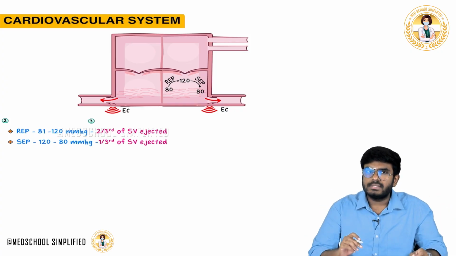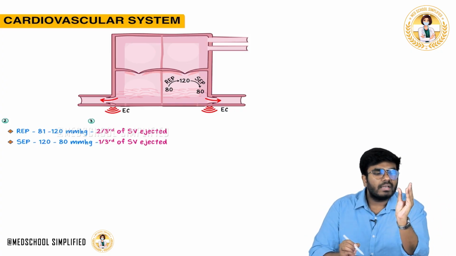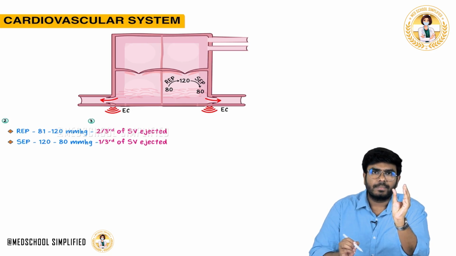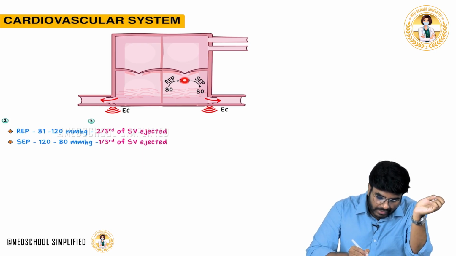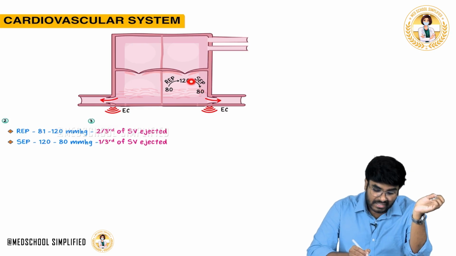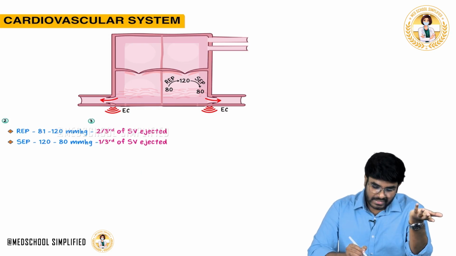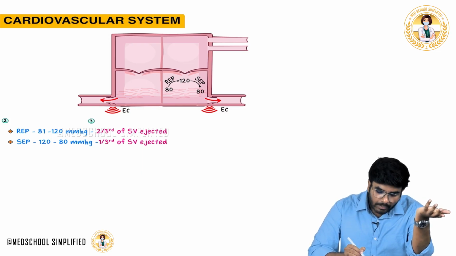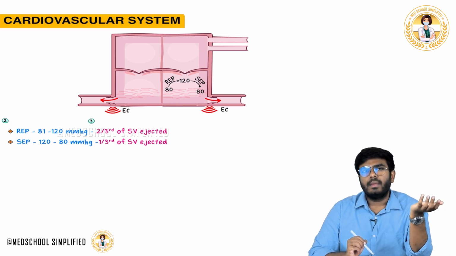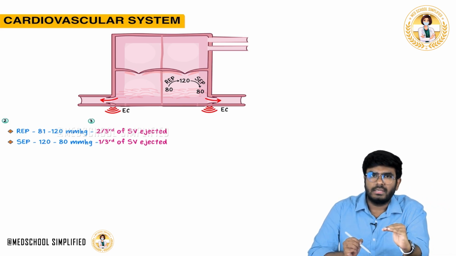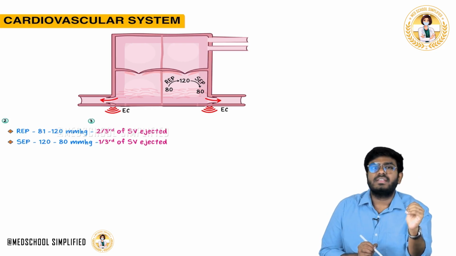But the important point is, now the ventricle starts to relax, which means the pressure inside the ventricle is now falling. From 120, it is coming down to 80. But this is still a higher pressure, right? 120 to 80 is also higher pressure. As there is higher pressure here, some amount of stroke volume is still going into the aorta, but slowly. This is called the slow ejection phase, SEP.